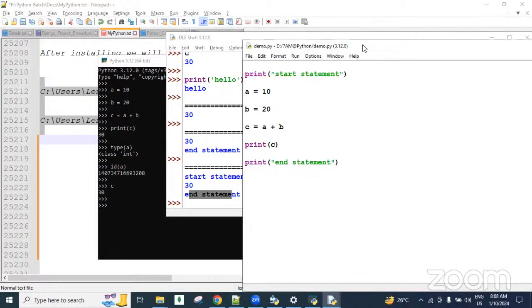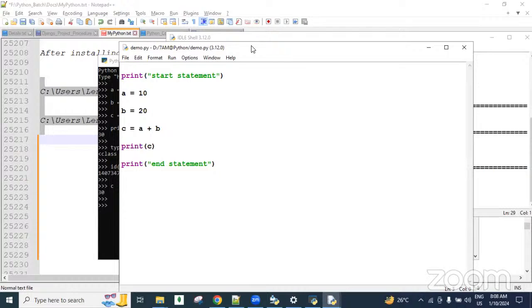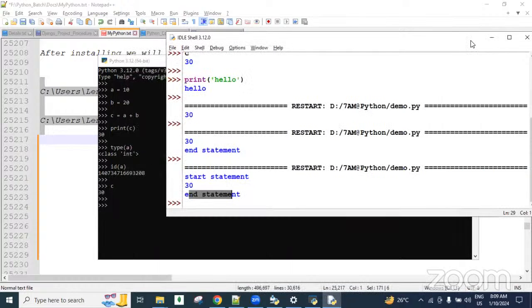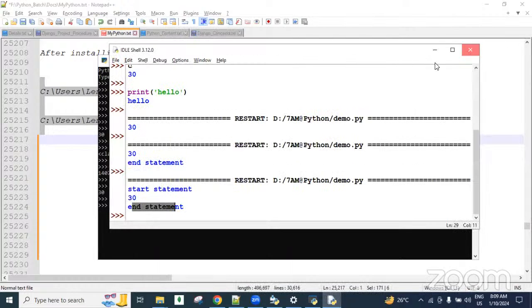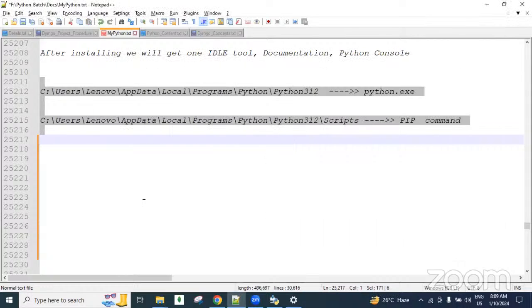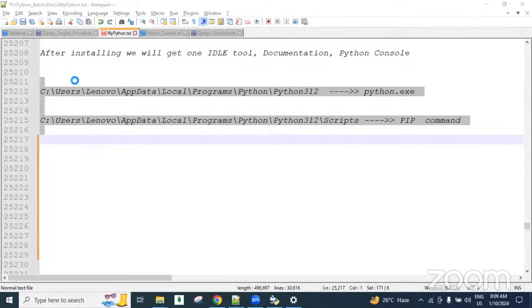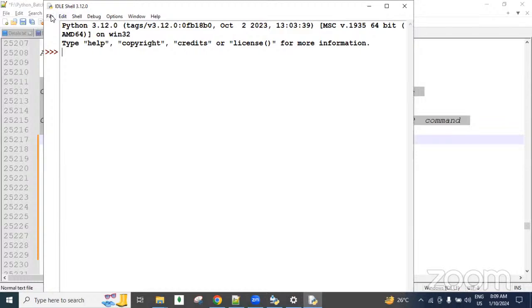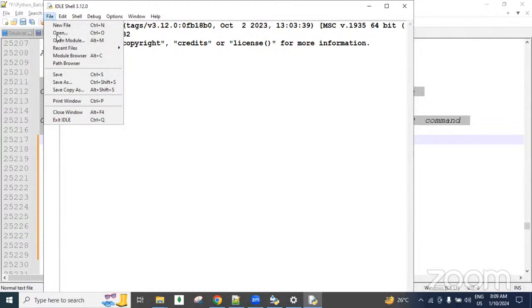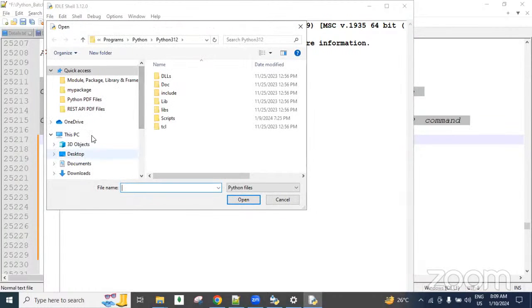Okay, this is our first program, guys. Today I completed my program and closed IDLE, everything. Tomorrow I want to use the same program. Then open IDLE and click on File, click on Open, Control O.